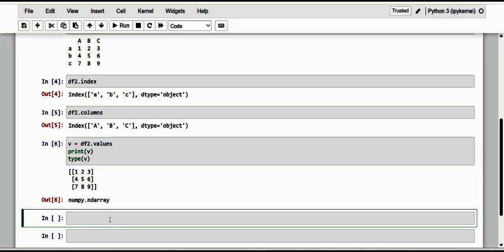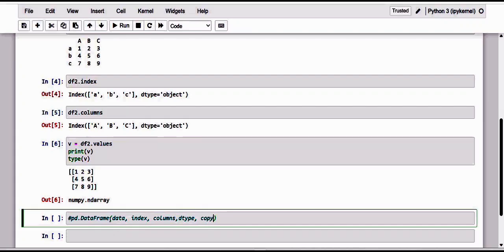Kindly note, dear friends, there are other constructor arguments also. As we have seen in the series, this is pandas, and here I'm going to give DataFrame. One is the data, the second one is the index, and we also came to know about the columns and the dtype.